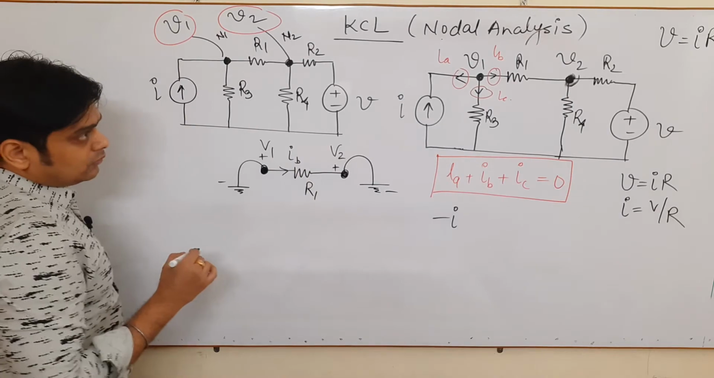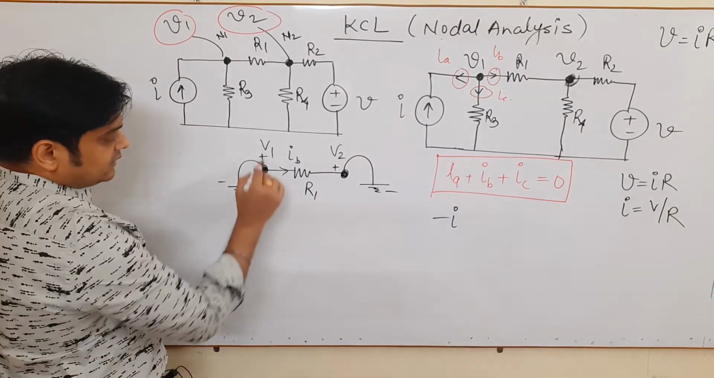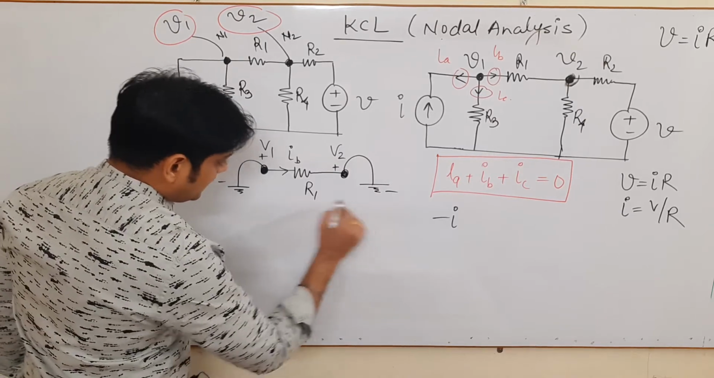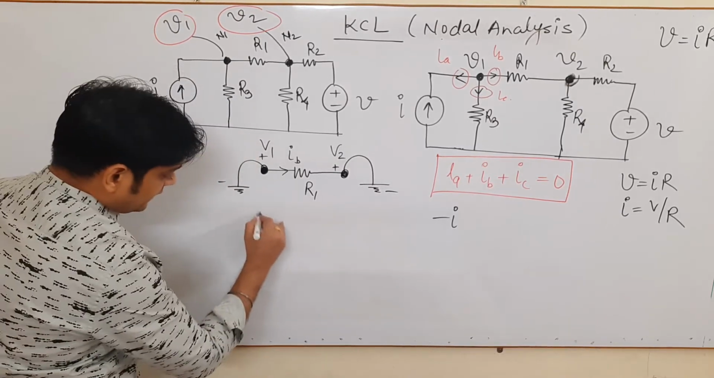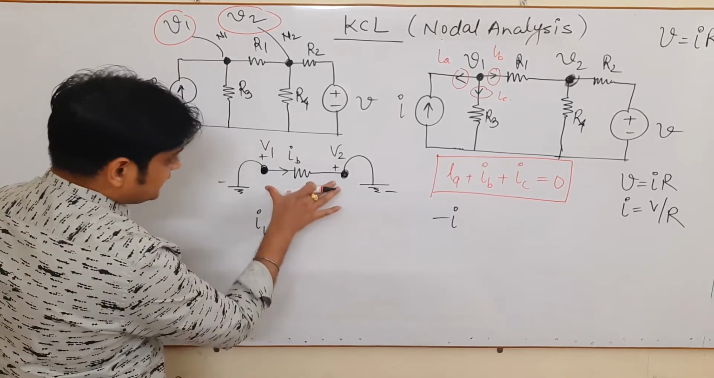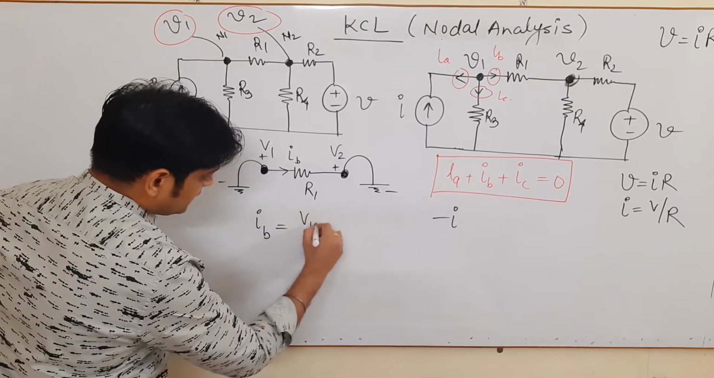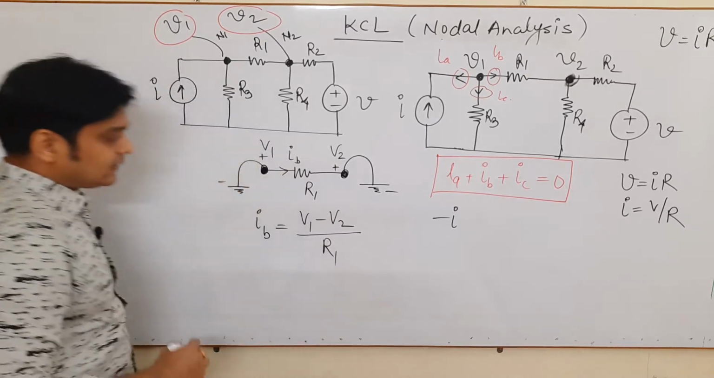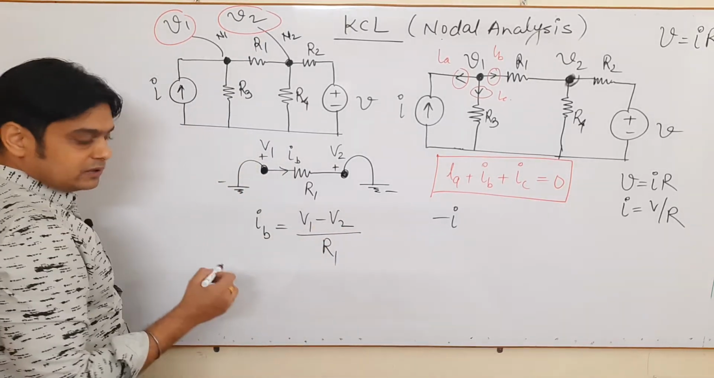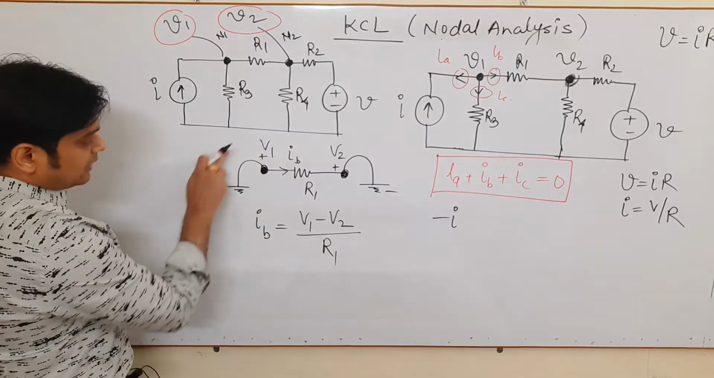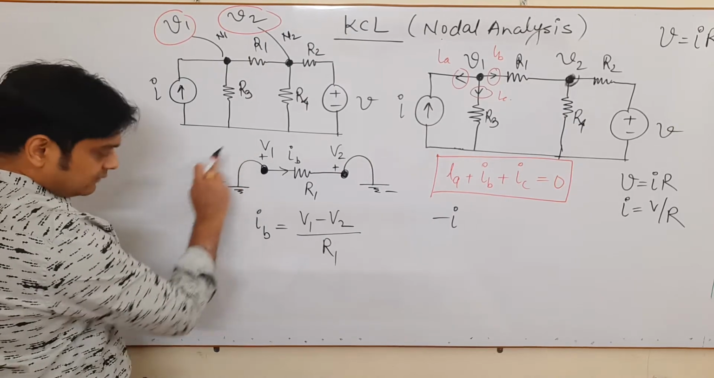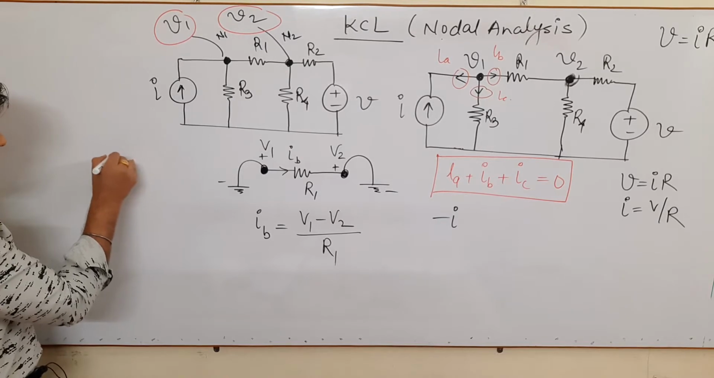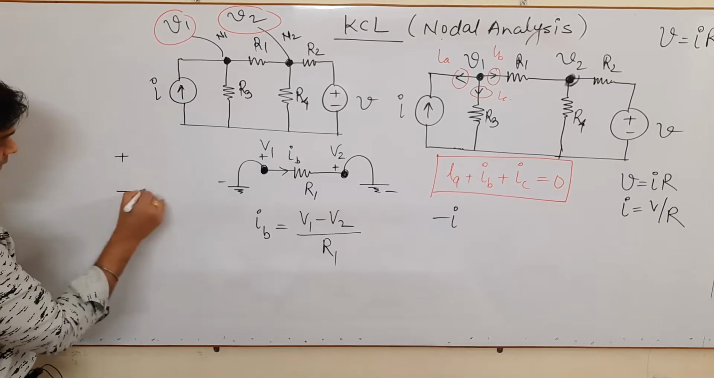Okay, so when you are considering this voltage V1 at higher potential and you find the value of current IB, it is basically the difference of this voltage, V1 minus V2 upon R1. Now how come V1 minus V2? When you are going from minus to plus, this we will cover in KVL also, but for the timing I will explain here. There is a sign convention known as plus minus.